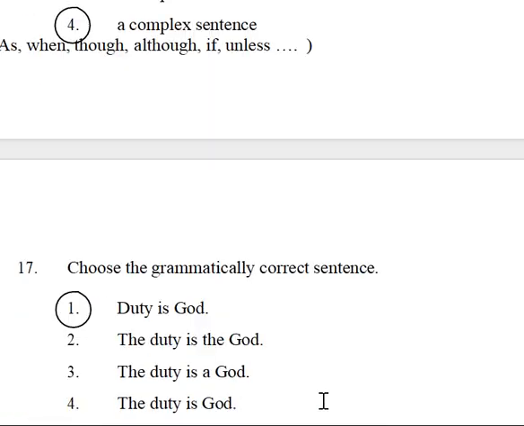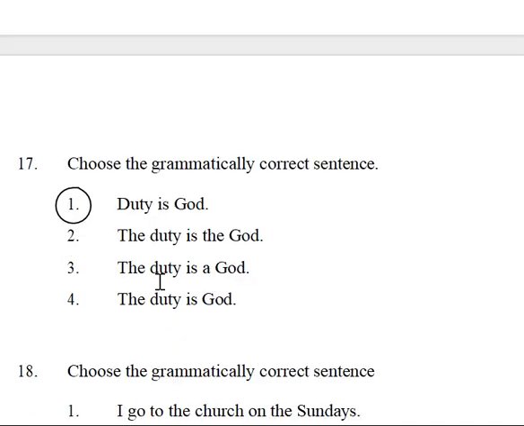Next, choose the grammatically correct sentence. Most of the part depends on the articles. You can't say the before nouns generally. We can say the when you are talking particularly about that. For example, I like tea. Normal sentence. But now I am using the before tea: the tea which I am drinking is very hot. So like this, in a particular sense you can use the, and in the normal sense you can't.